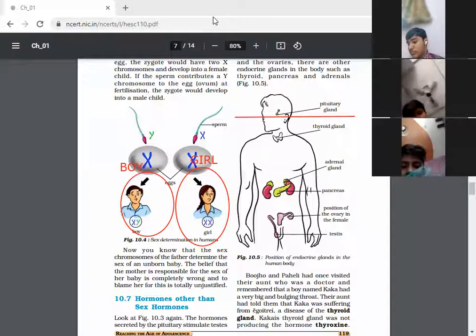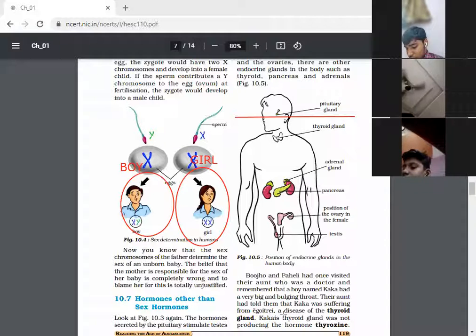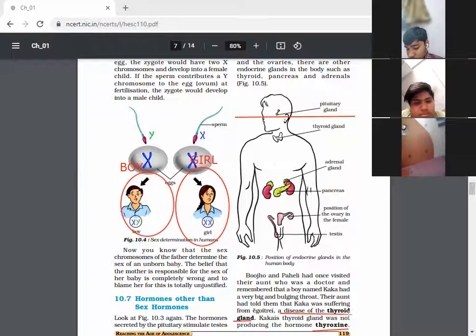Okay, children, wait for a second. It's very interesting that a thyroid gland is there. Kindly mark it. Thyroid gland produces which hormone? Thyroxine hormone. It's very important, children, to note down. A disease of the thyroid gland, and it produces thyroxine hormone. The name of the gland is thyroid, and which hormone does it produce?